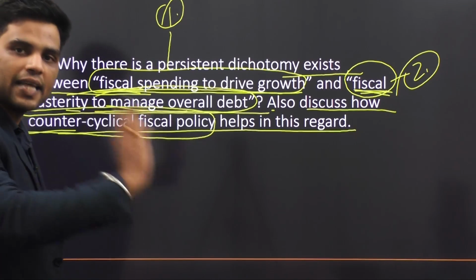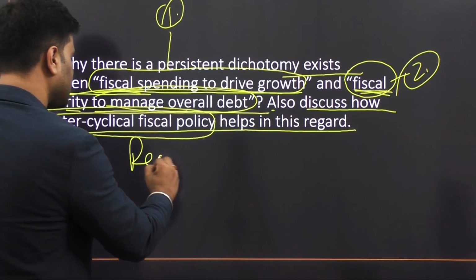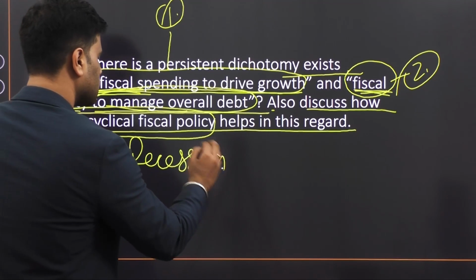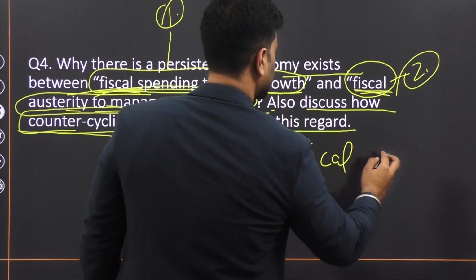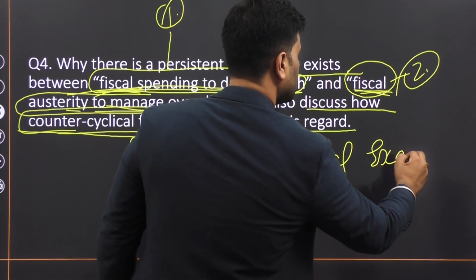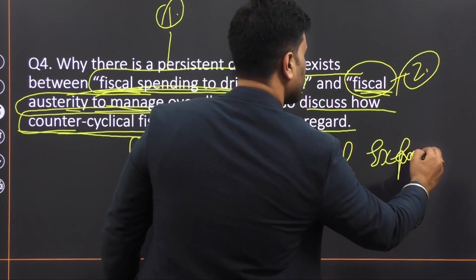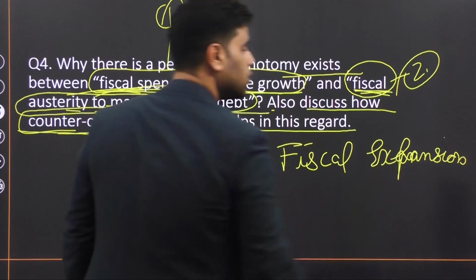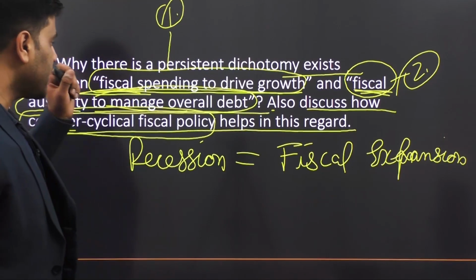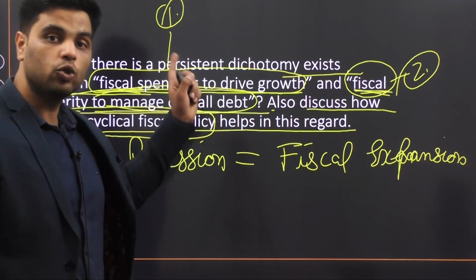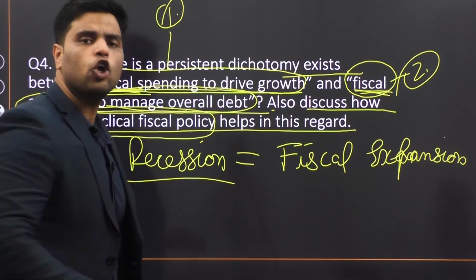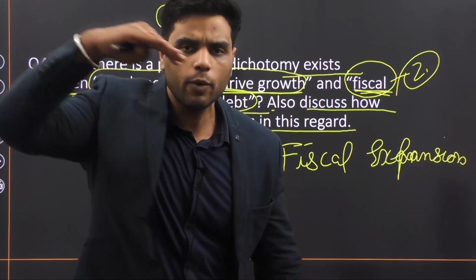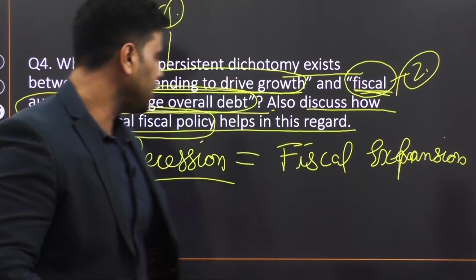Counter-cyclical fiscal policy says that whenever there is a recession, government should expand fiscally. Fiscal expansion should be the norm whenever there is a recession. So fiscal spending to drive growth should only be employed during times of recession or downturn, when the economy is going through a crisis, right?